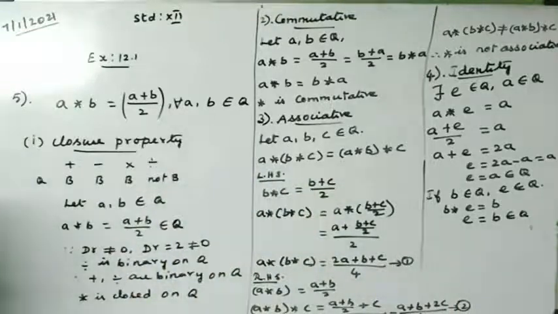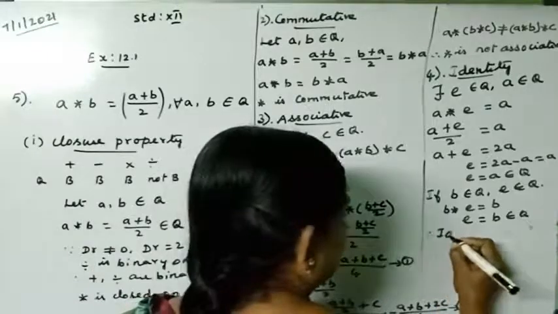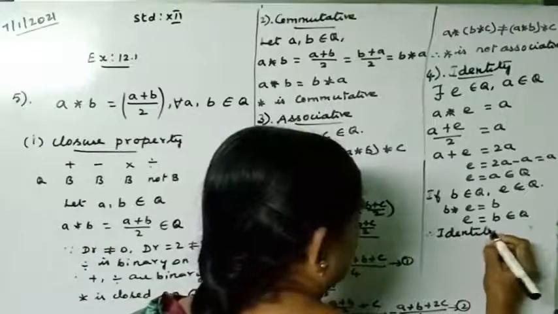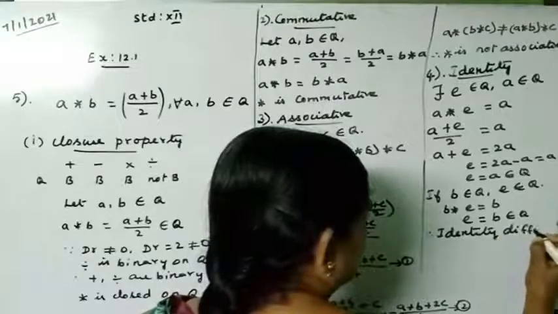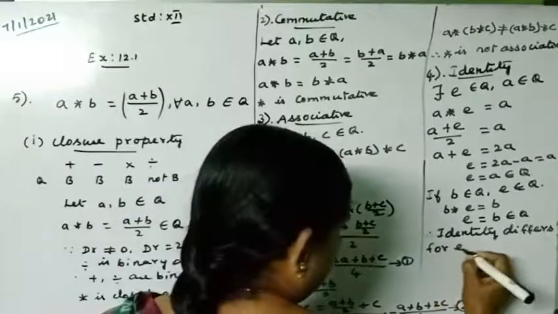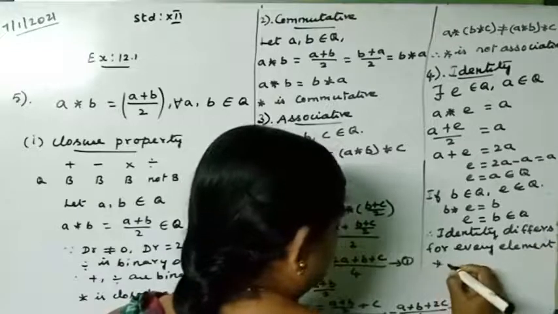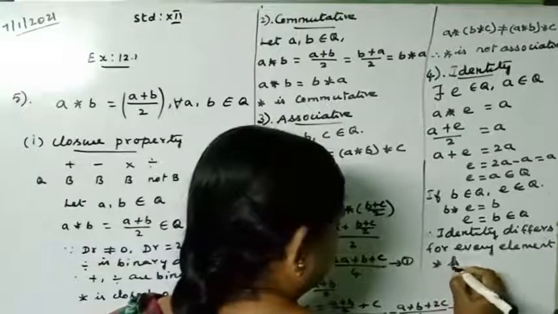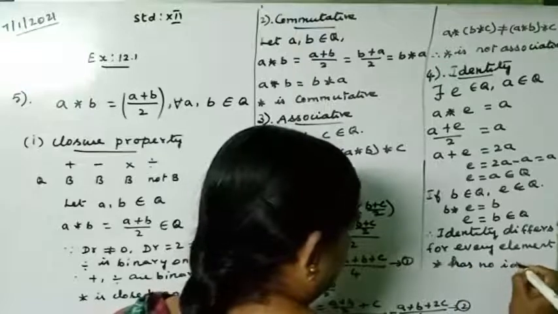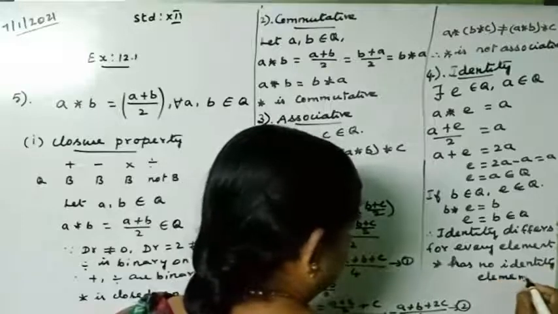So E is not the same here. The identity element differs for every element. So the identity keeps differing for each element. Therefore identity differs for every element. Therefore star has no identity element. So here there is no identity element at all.